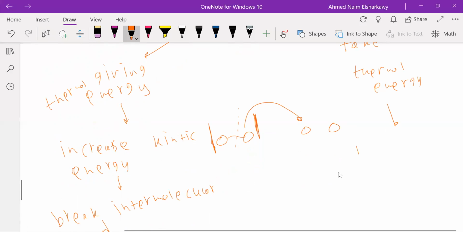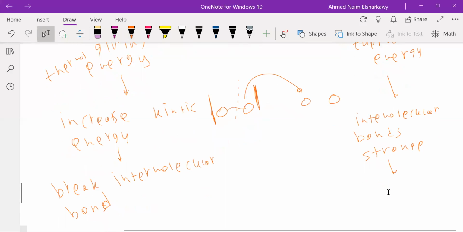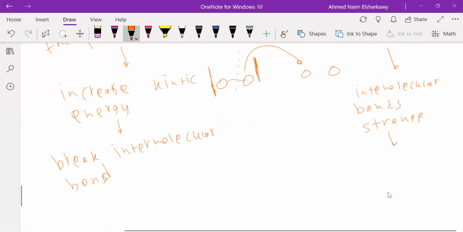The intermolecular bonds will become stronger. So it will be the opposite, right? It will go from gas into liquid, and from liquid to solid, right? So the bonds will be formed. So the opposite will happen. So this is when you give energy, and here when you take energy.